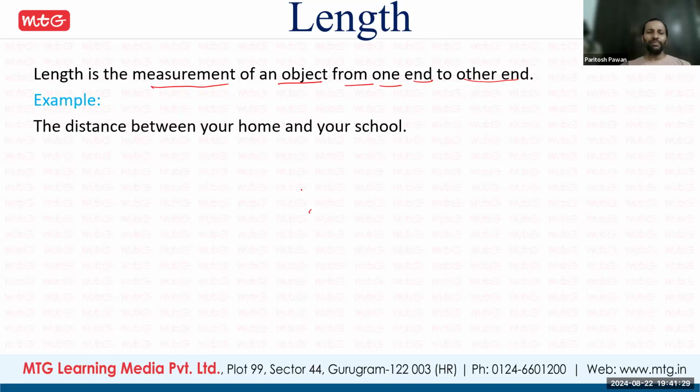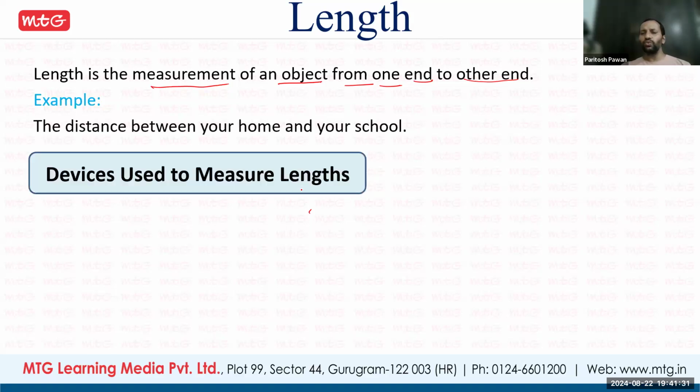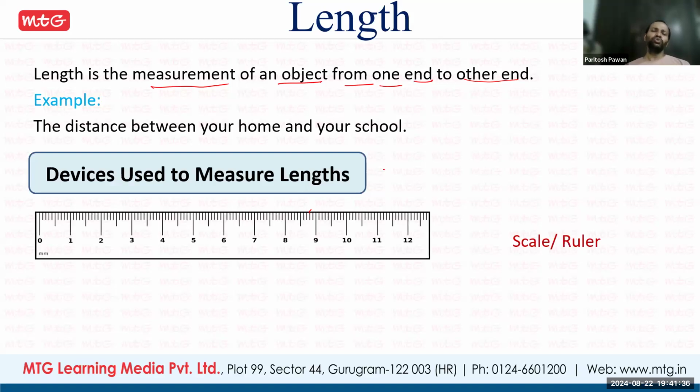So here's the example, the distance between your home and school. That is the length. Okay. So what devices are used to measure the length? What are the different devices we are using? So first one is your scale. What is there in your instrument box? We measure the length of a line.